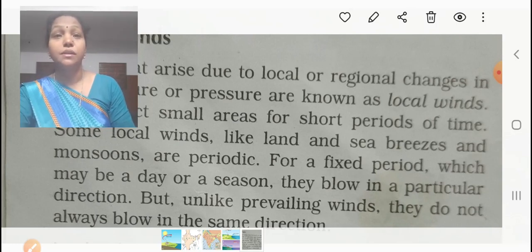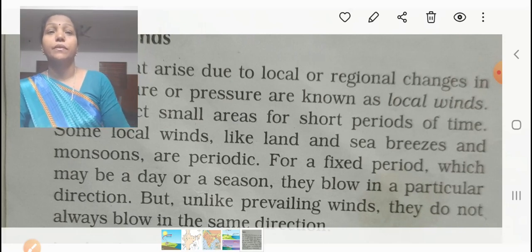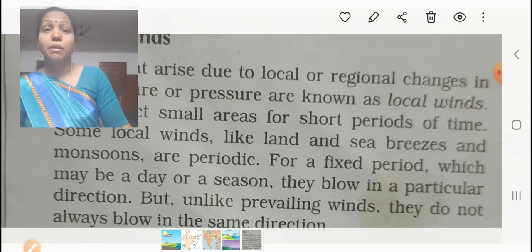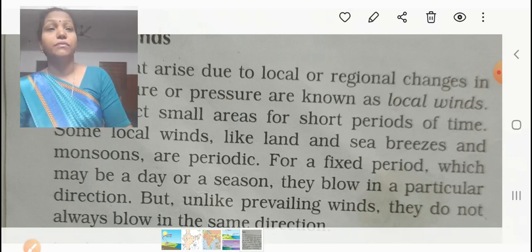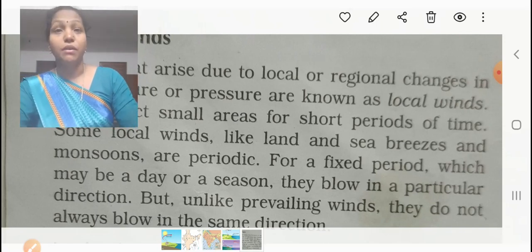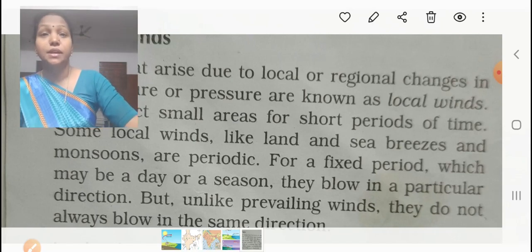Some local winds, such as the monsoons, are periodic. Land and sea breezes are also periodic. They may become periodic winds for a fixed period, which may be for a day or a season.